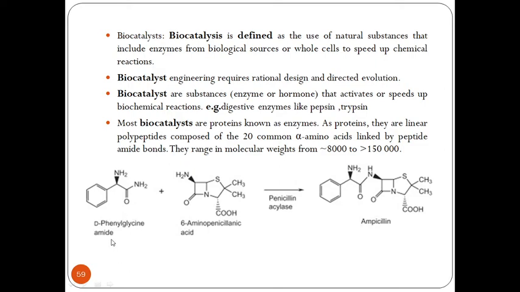Now, for example, D-phenylglycine amide. When it reacts with 6-aminopenicillanic acid in the presence of a catalyst like penicillin acylase, it is going to give me ampicillin. Ampicillin is an antibiotic. This antibiotic can be administered into a human body. Now, instead of doing a traditional conventional method, I am making use of the starting material, which is phenylglycine amide, a substituted type of amino acid, and I am making use of a catalyst, which is a biocatalyst, penicillin acylase.